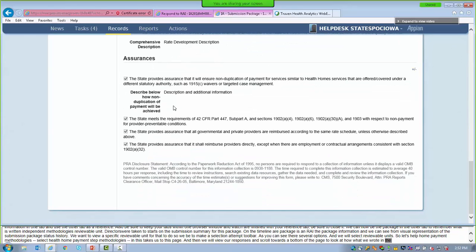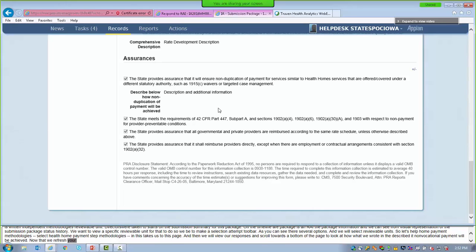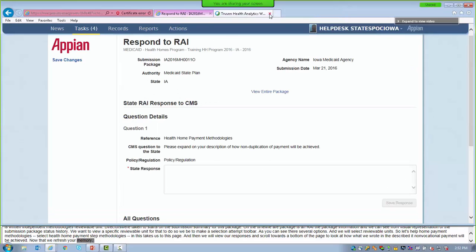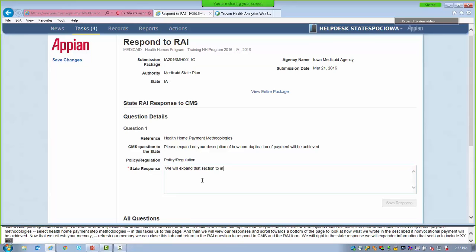Now that we've refreshed our memory, as I say that over and over again, we can close this tab and return to the REI question to respond to CMS in the REI form. We're going to write in the state response. We will expand our information in that section to include X, Y, and Z. And once we're finished typing that, we're going to select Save Response.